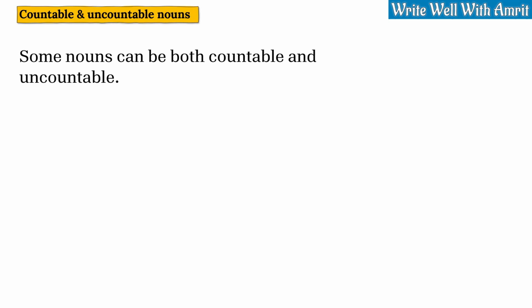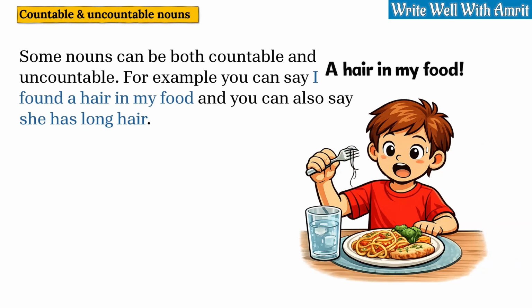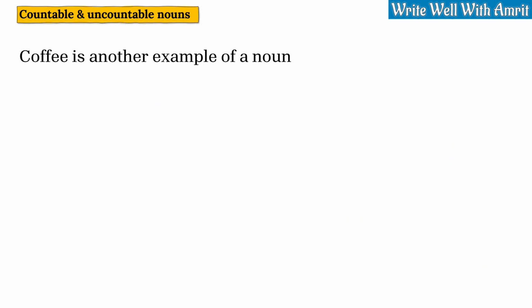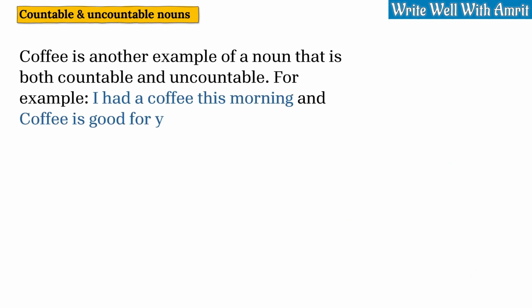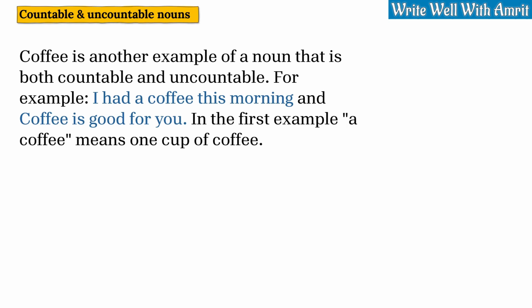Some nouns can be both countable and uncountable. For example, you can say, "I found a hair in my food," and you can also say, "she has long hair." Coffee is another example of a noun that is both countable and uncountable. For example, "I had a coffee this morning," and "coffee is good for you." In the first example, a coffee means 1 cup of coffee.